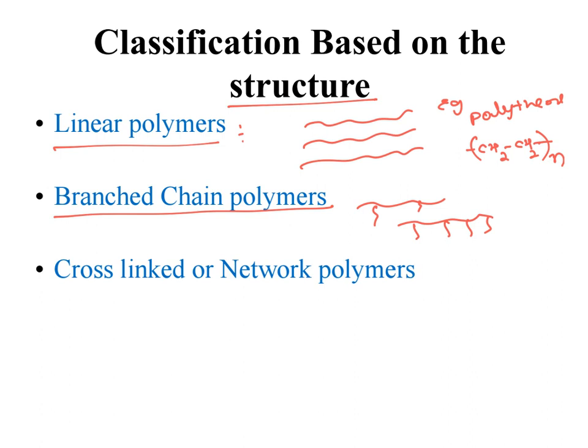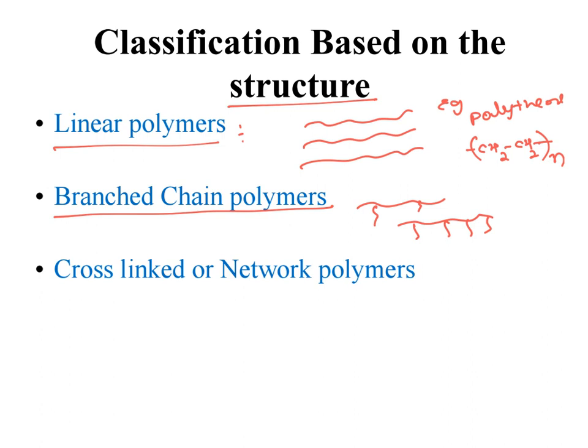The last one is cross-linked or network polymers. The polymers formed by bifunctional or trifunctional monomers and containing strong covalent bonds between the various linear polymer chains are called cross-linked or network polymers.